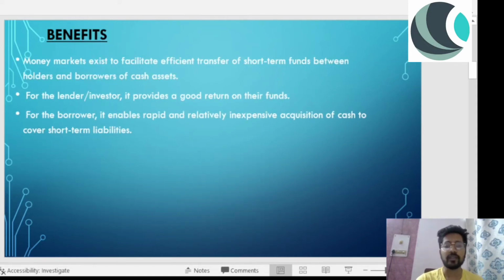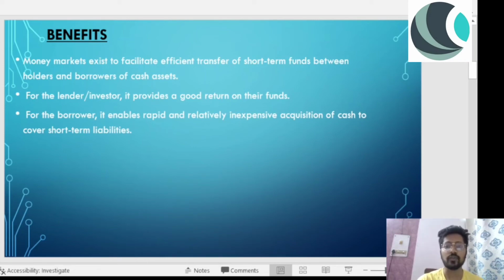What are the benefits of the money market? It exists to facilitate the transfer of short-term funds between holders and borrowers of cash assets. Suppose I am running a company and I need money. Someone who holds a lot of money and has no need for it will lend it to someone like me who needs money, and they will earn some interest on that money. For the lender and investor, it provides a good return on their funds.